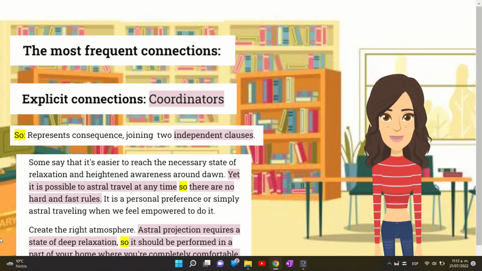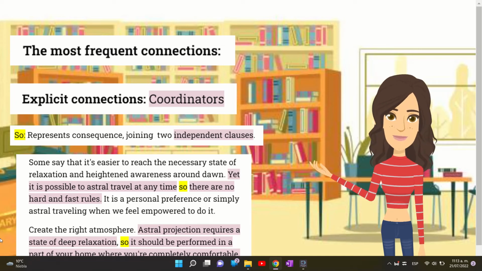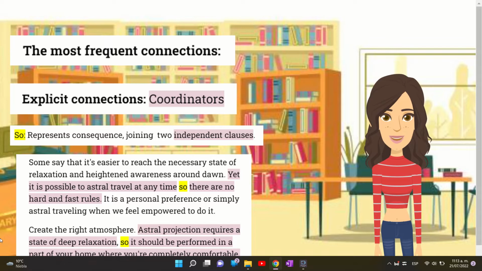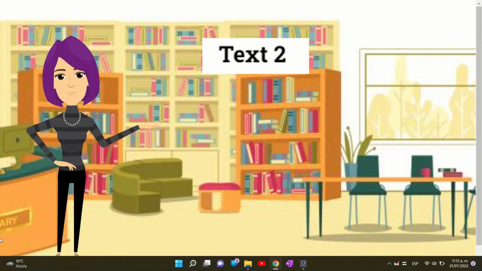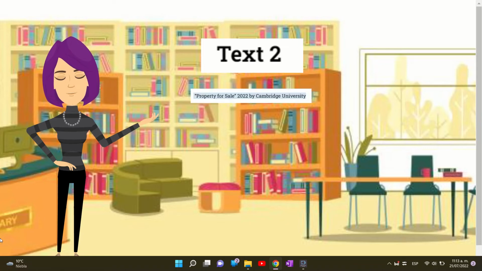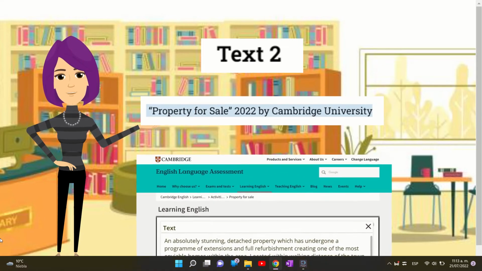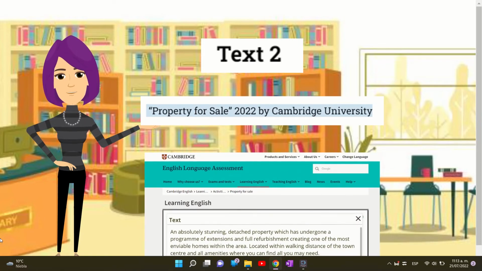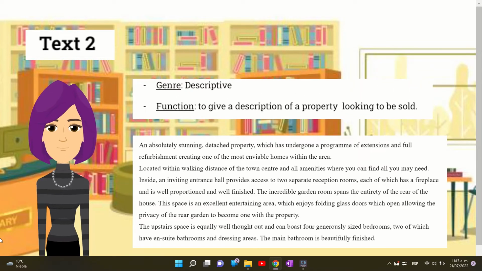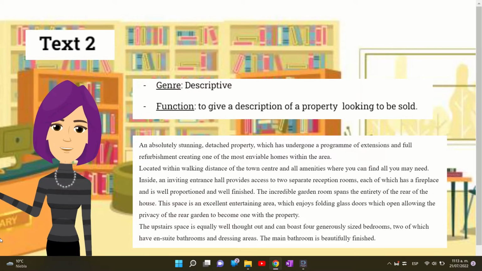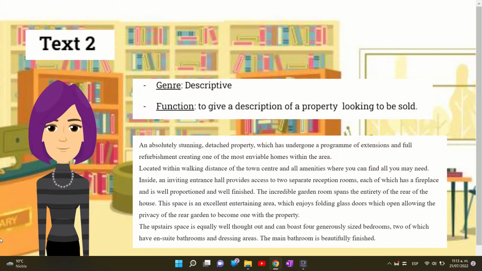Astral projection requires a state of deep relaxation, so it should be performed in a part of your home where you're completely comfortable. The second text to analyze is called Property for Sale, and it was published in 2022 by Cambridge University. First of all, the genre of this text is descriptive, and its function is to give a description of a certain property that is looking to be sold.